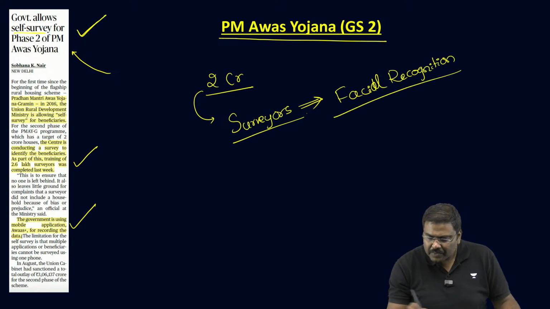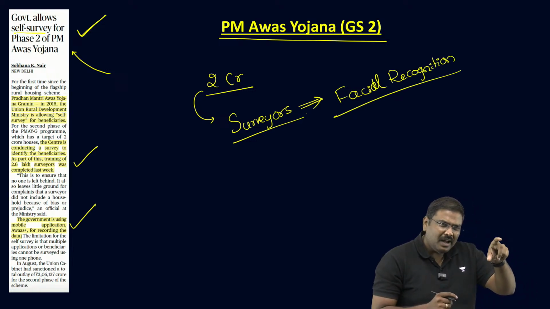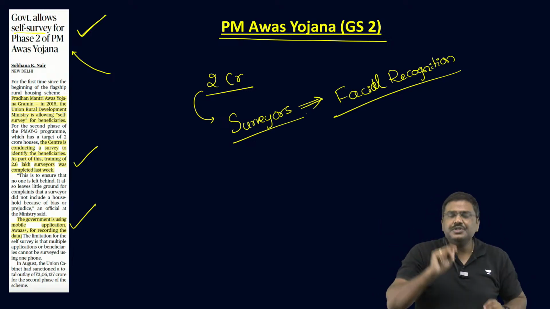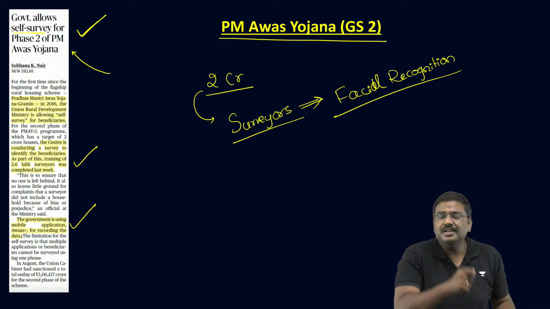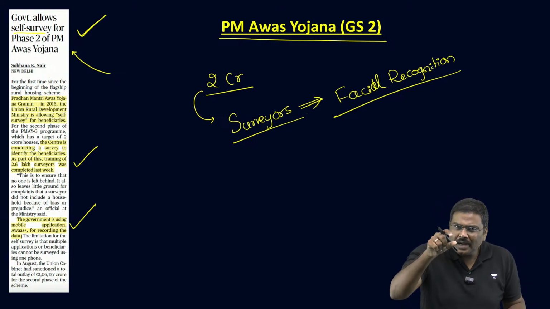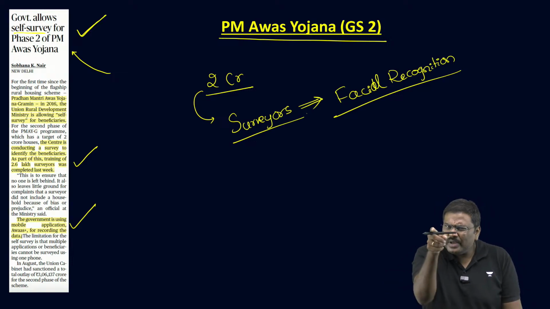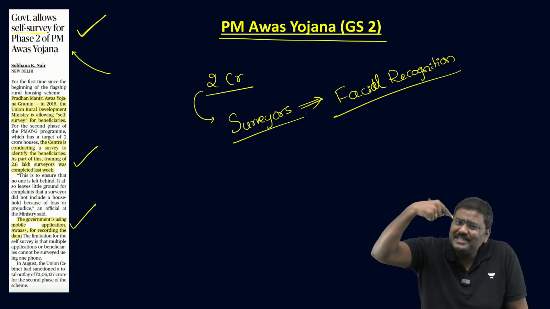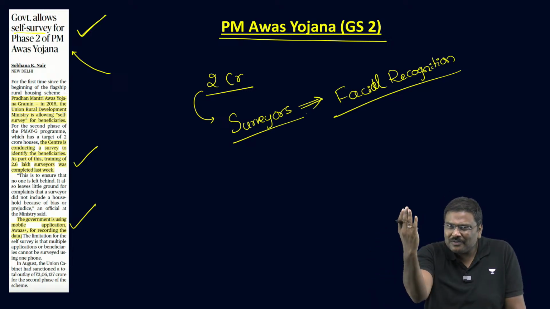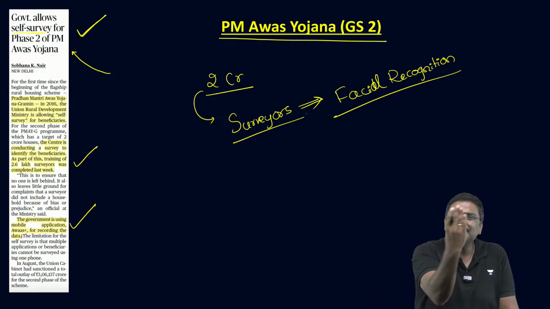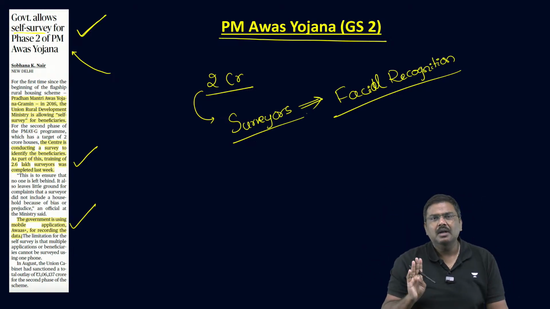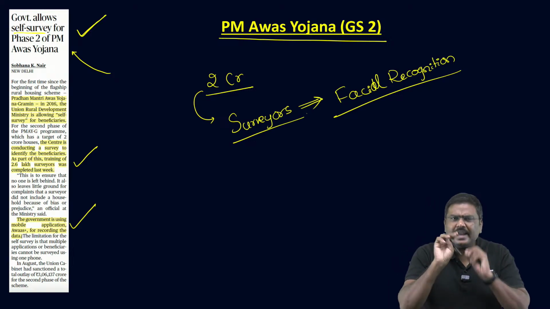That is, a surveyor, when they want to identify a beneficiary and register this person as a beneficiary under PMAYG phase 2, will have to use facial recognition, use the mobile and conduct the facial recognition. And the guidelines also say that when the surveyor is doing the facial recognition, they will also have to recognize themselves. That is, first I will have to authenticate that I am a surveyor using facial recognition, then use the technology to identify somebody else and register the person as a beneficiary. This is what has been provided under the second phase.